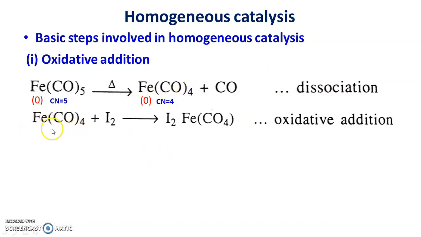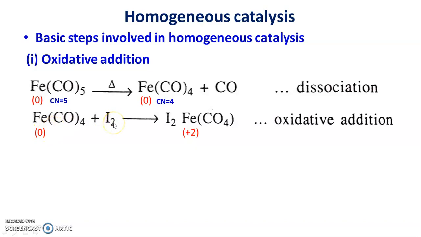This tetracarbonyl iron when further allowed to react with iodine, then there is oxidative addition. Now in tetracarbonyl iron oxidation number of iron is 0.